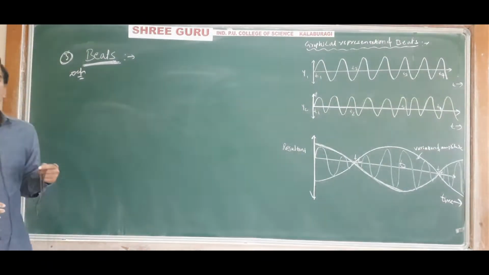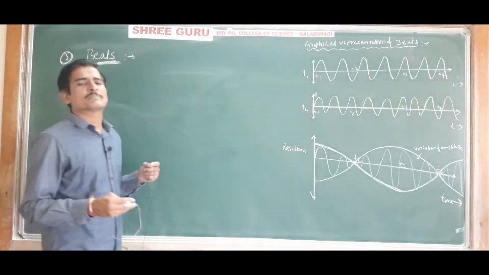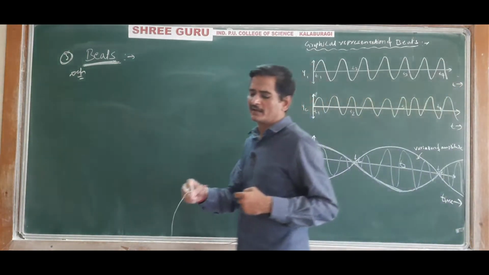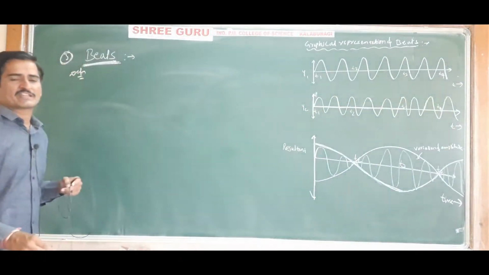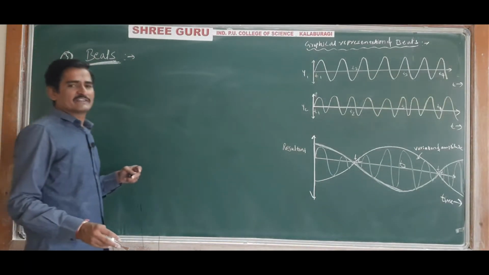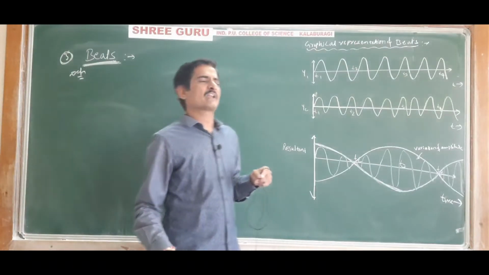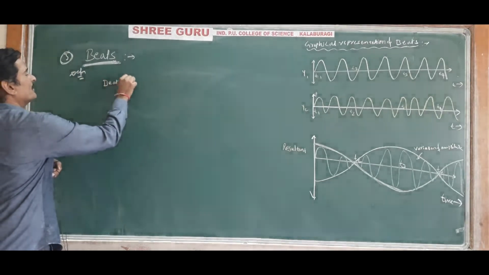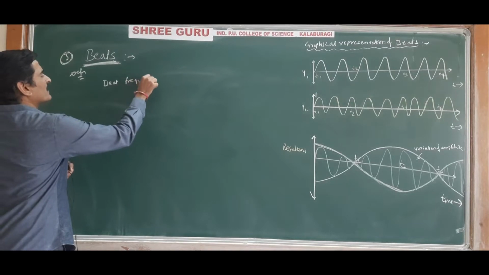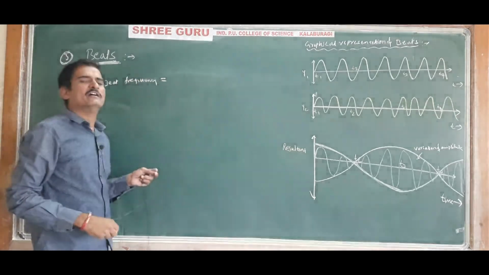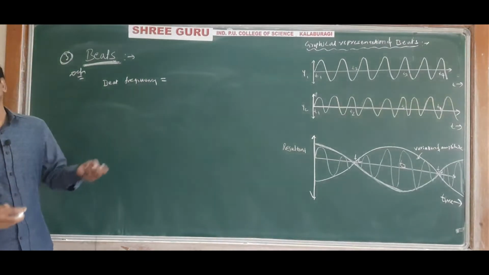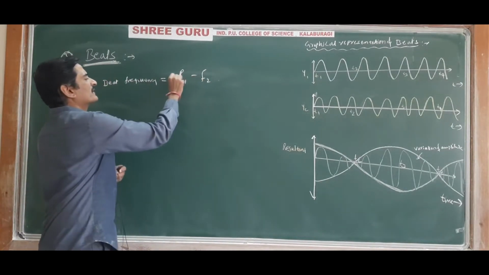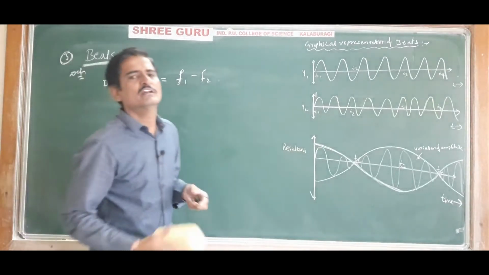And the number of beats produced per second is called the beat frequency. Beat frequency is also defined as the difference in the frequency of two superposing sound waves.